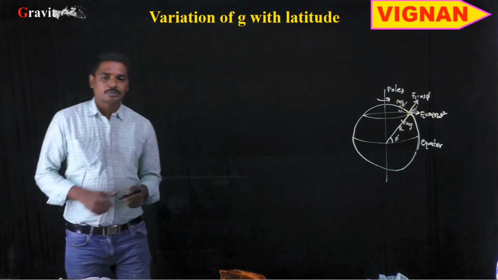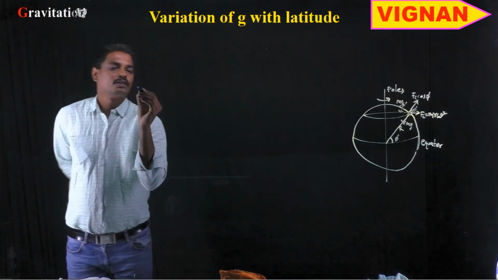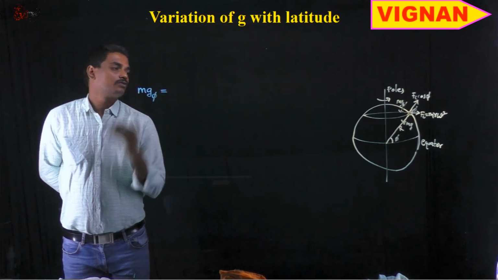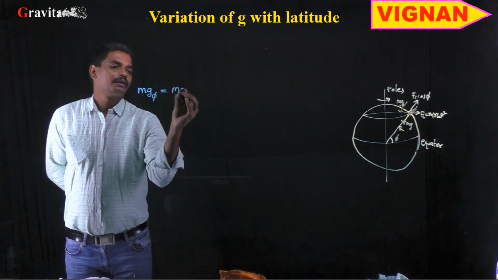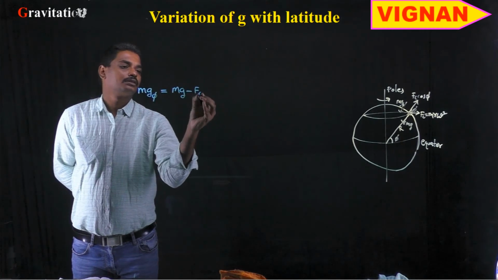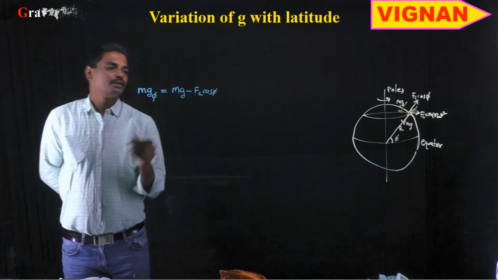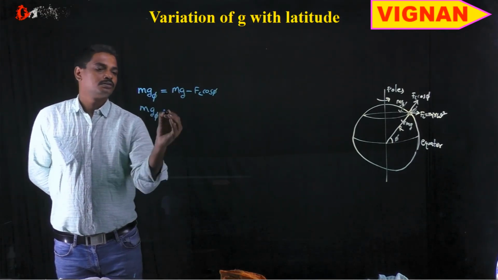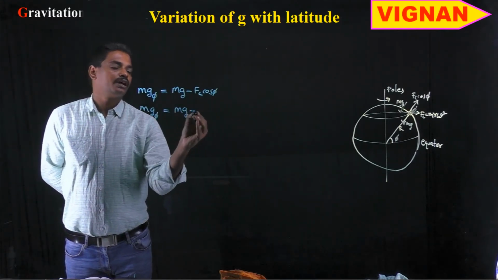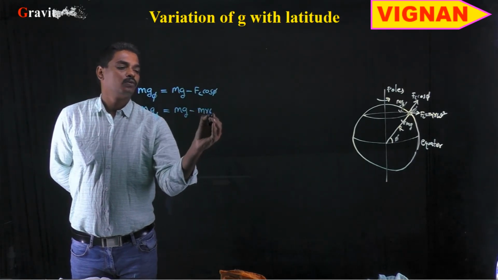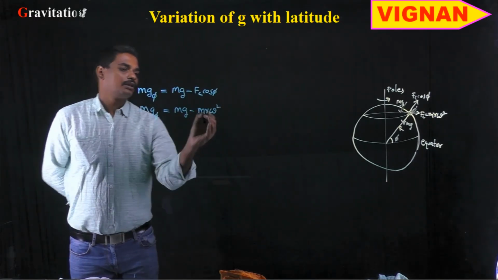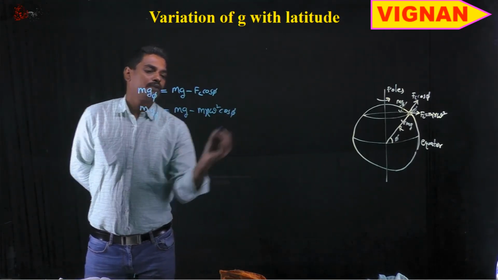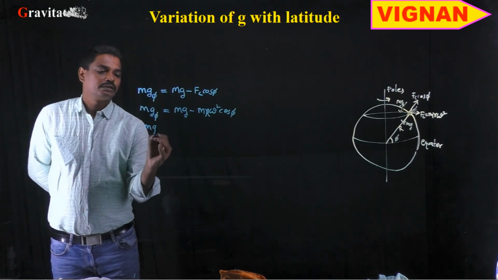So from this diagram, we can write m into g phi is equal to mg minus Fc cos phi. Fc is nothing but the centripetal force. So m g phi is equal to mg minus m r omega square, here r is nothing but the capital R, radius of the planet, cos phi.